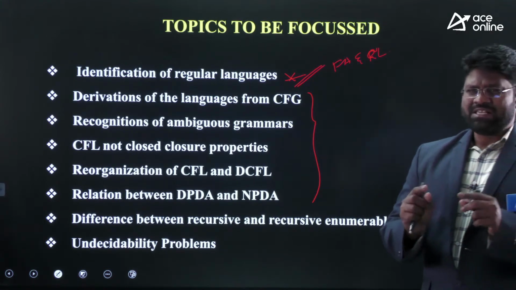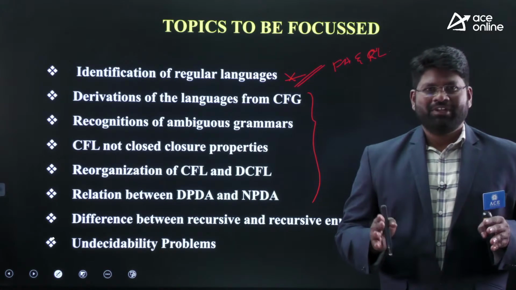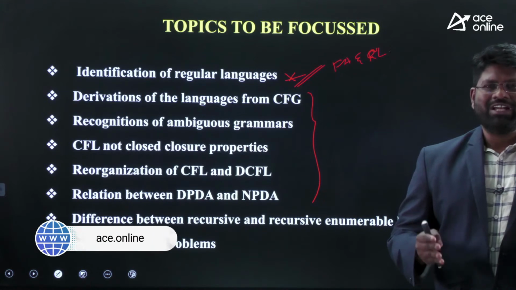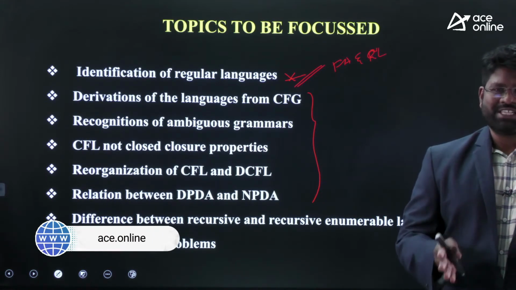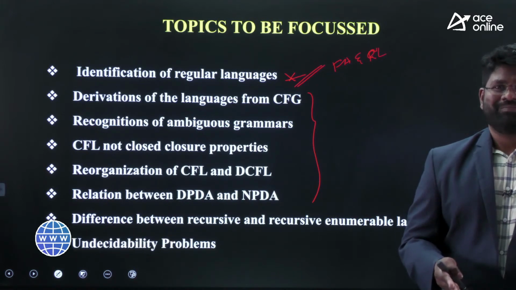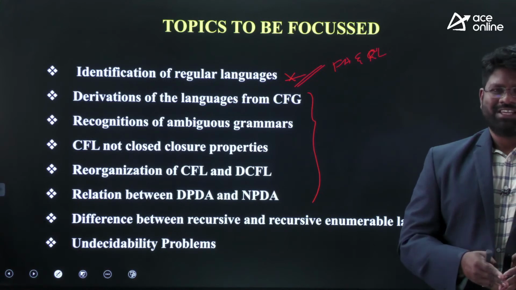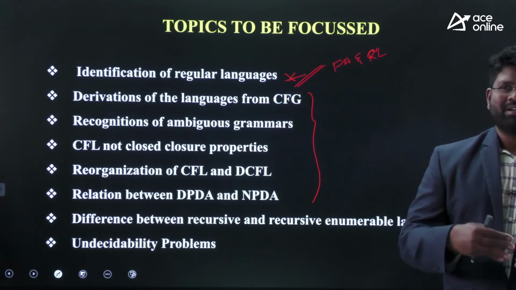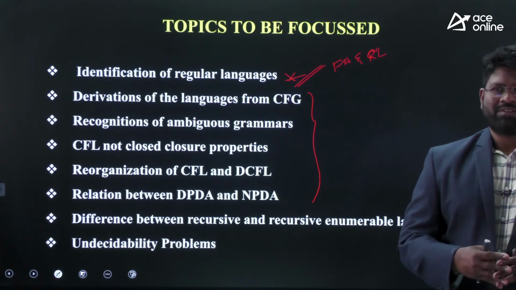And most of the time in examinations, they may give you some languages like L1, L2, L3, and ask you to identify whether those languages are CFLs or not CFLs. This is very important. Once the identification of CFL or not CFL has been done, later you have to apply the closure properties of the CFLs.